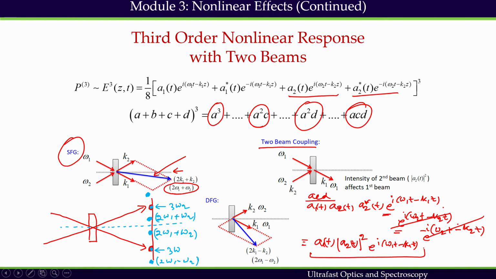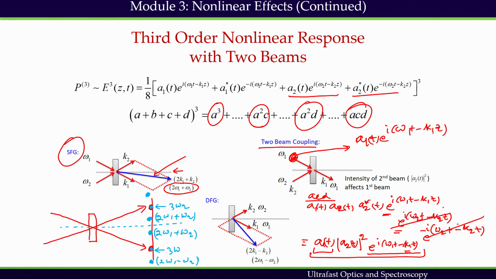It means that I will get one more beam which will be propagating along the k1 direction. A1(t) e to the power i(ω1t − k1z) is representing the first beam, because this input beam was nothing but A1(t) e to the power i(ω1t − k1z).